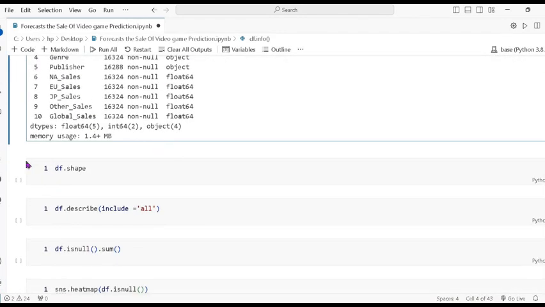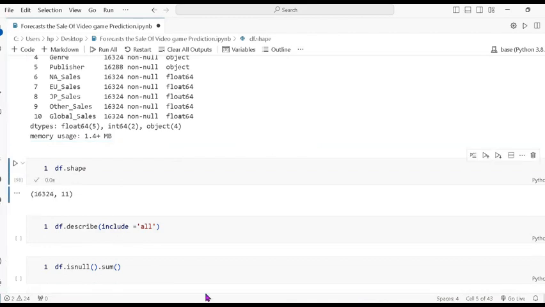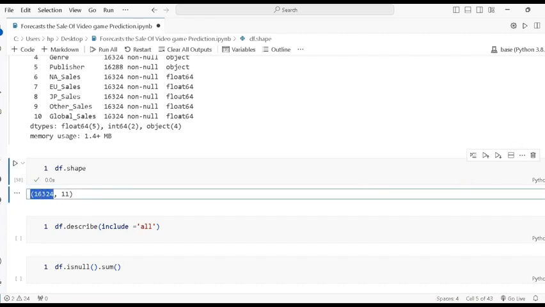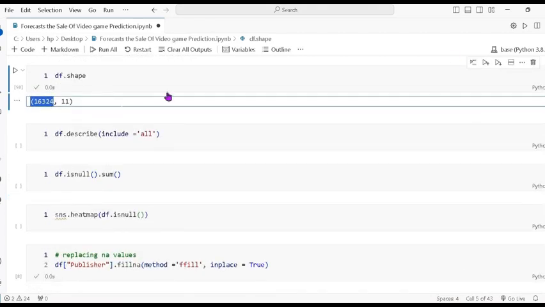Next is the shape, how many rows and columns there are. So 11 columns, and this is the rows. The next is the statistical values. So df.describe, where I pass include equal all.